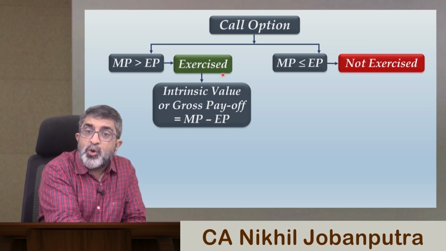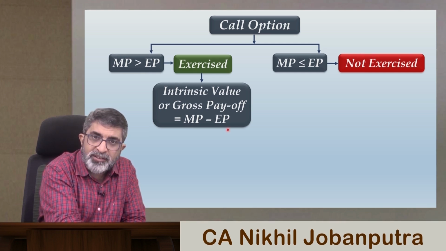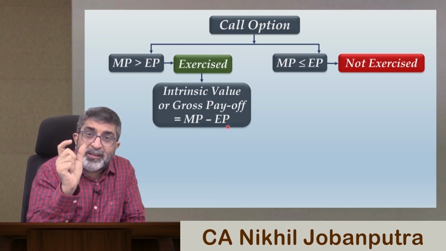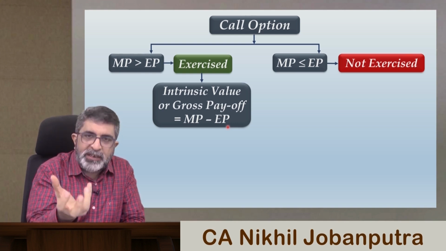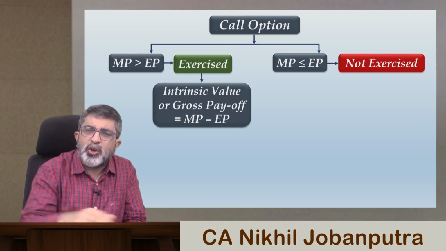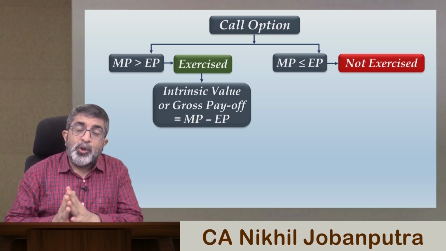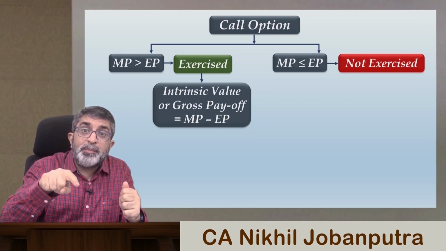By what value did you get benefited? So the intrinsic value is MP minus EP. In my example, the MP, the market price, was $56 and the EP, exercise price, was $50. So 56 minus 50 gives you a $6 payoff. That's a positive payoff. It's a profit. But we call this the gross payoff. Gross payoff basically means gross profit. So the holder got a profit of $6.